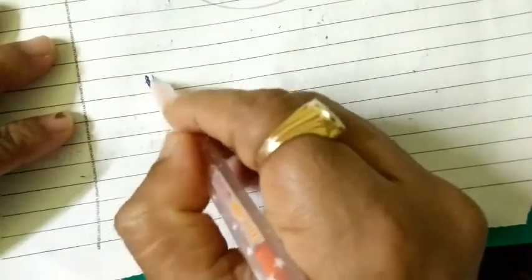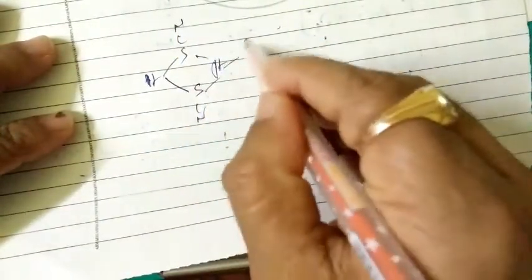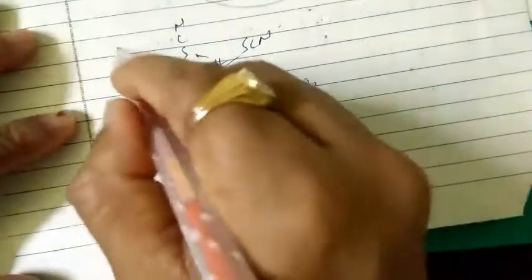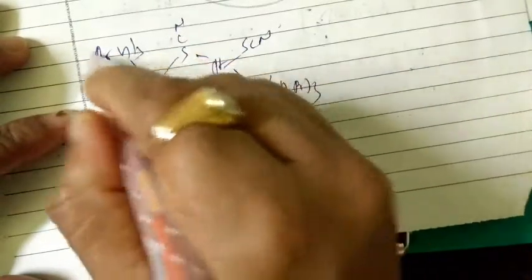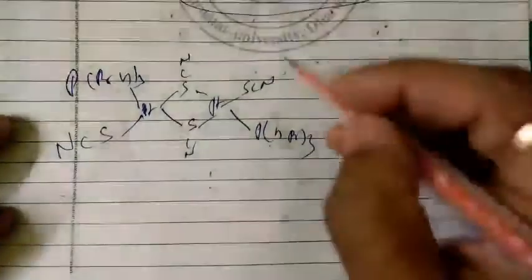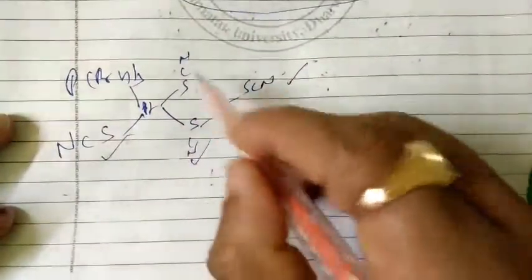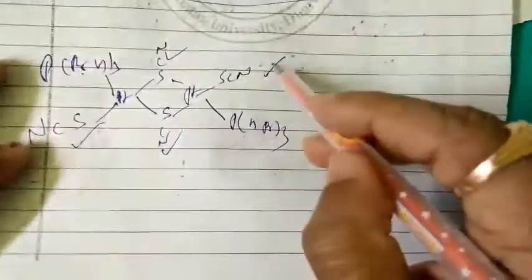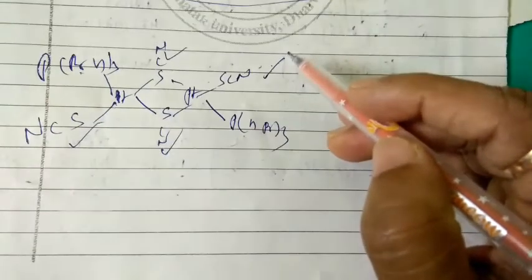This is one isomeric form we can represent, and another we can represent like Pt, sulfur, CN, thiocyanate, Pt SCN, N propyl thrice, similarly N propyl thrice P, and here SCN, like this on four sides. Here there is no halide, here it is halide, but here it is coordinated with the SCN.